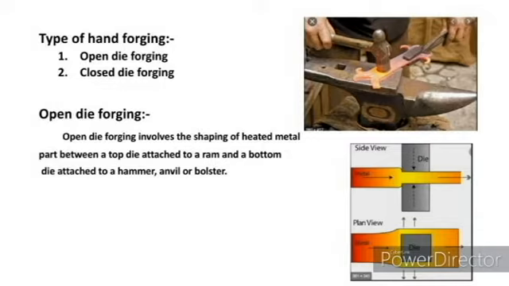The types of hand forging are: first, open die forging, and second, closed die forging. Open die forging. In this, the heated material is placed between dies which are used to shape it from one form to another. The two dies used to stamp it are open dies, which are not closed or completed.